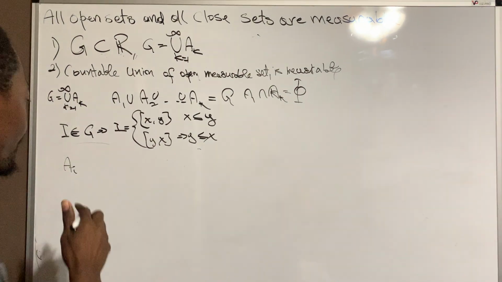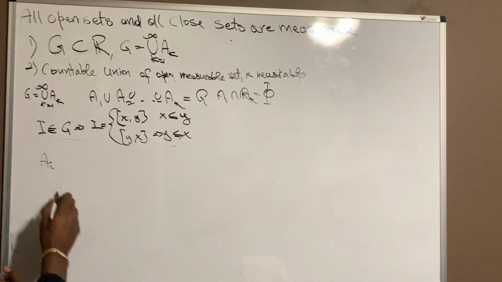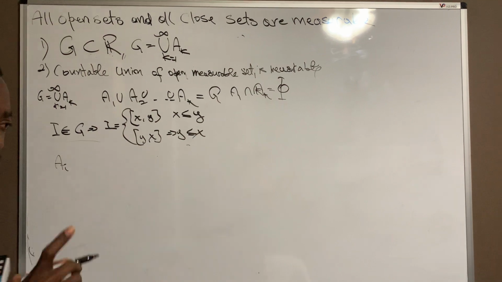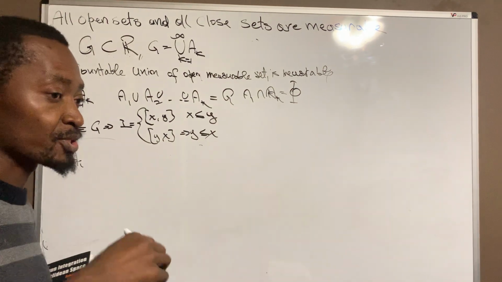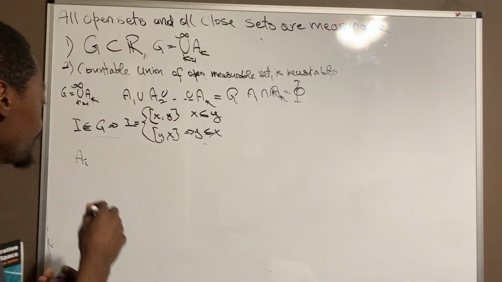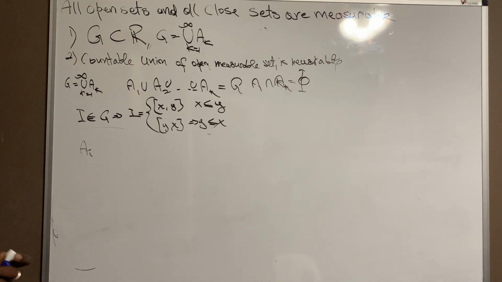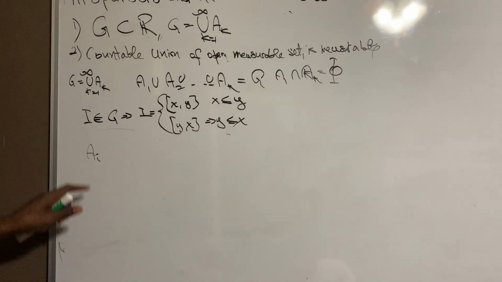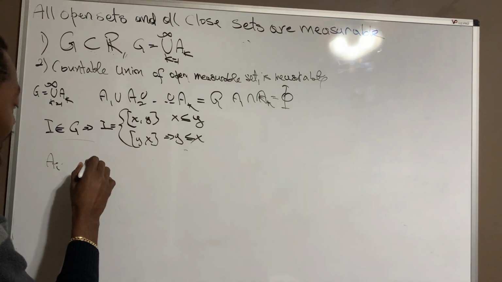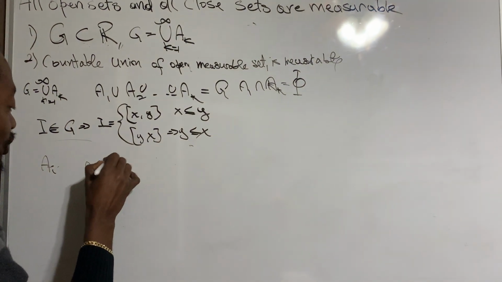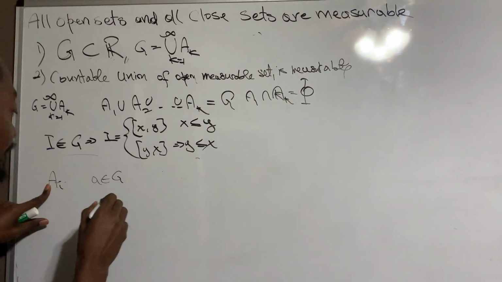What does that mean, AI is bounded? Remember that AI is one of the equivalence classes. AI is bounded means that it must have an infimum and a supremum. If it's bounded from above, it has a supremum, which is the least upper bound. And if it's bounded from below, it has an infimum, which is the greatest lower bound, right? So we know this is bounded from above and below. And so let's say that some number A in G is actually the infimum of AI, right?